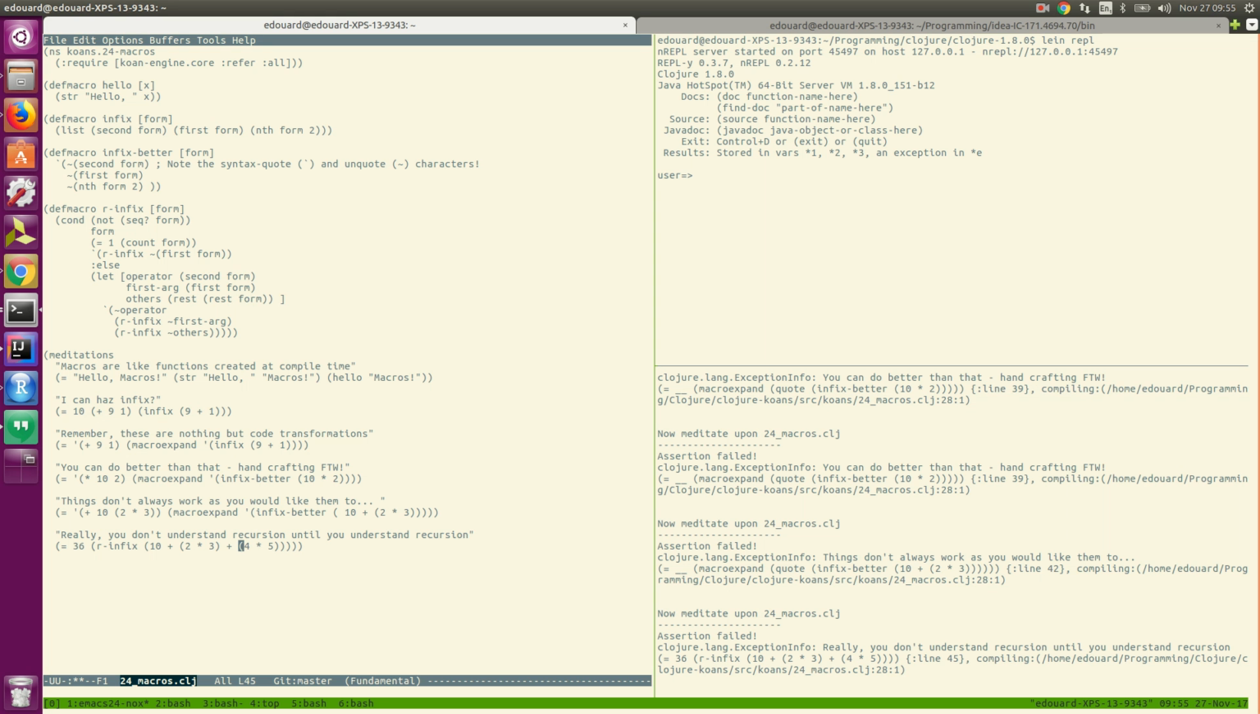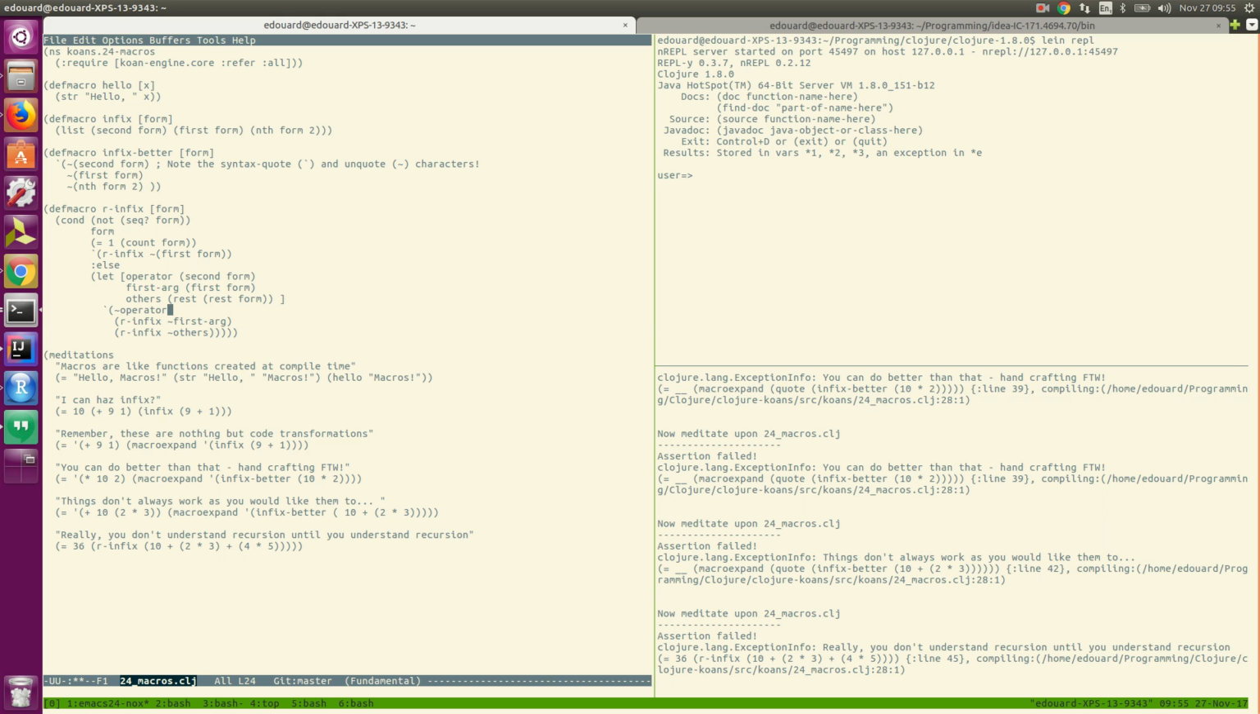In this example, they have 10 would be the first, plus would be the second, which is now the operator. So 10 is the first, which is now just called the first arg. Plus is now called the operator here, that receives plus. First arg receives 10, and rest form receives all the other arguments. So 2 times 3 plus 4 times 5. Okay.